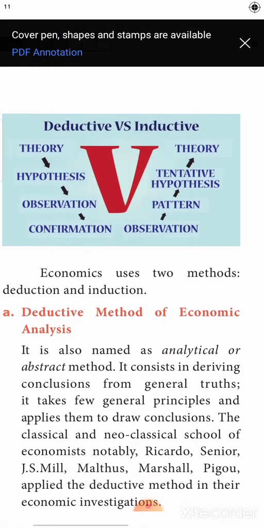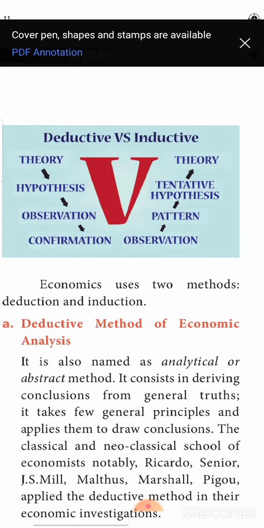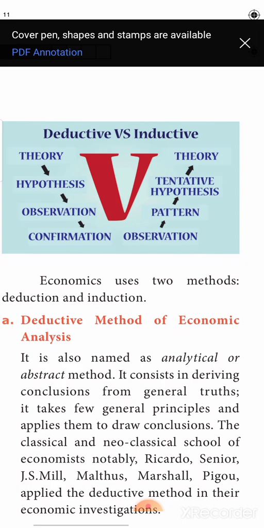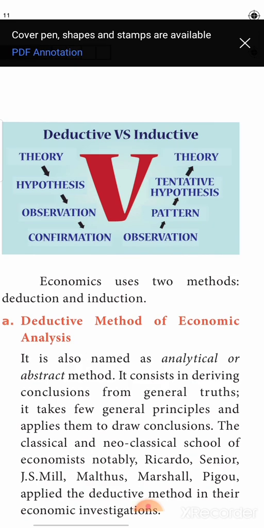When we take the deductive method, a small picture is given. In the center, a red V is written, with a downward arrow and an upward arrow. Deductive method is also called the analytical method or abstract method. Here there are various general truths, generalizations. From the generalized principles, we apply our economic thoughts and analysis, deduce all the possibilities, and arrive at a conclusion.